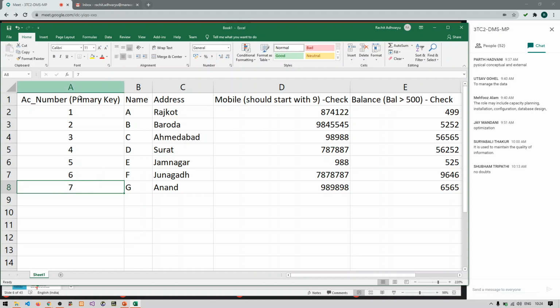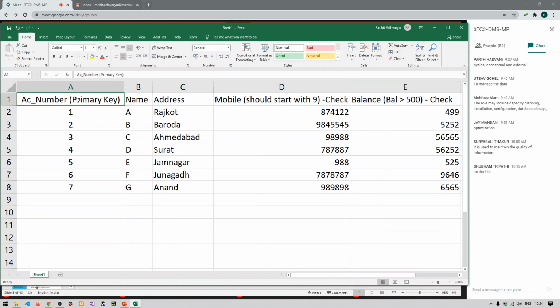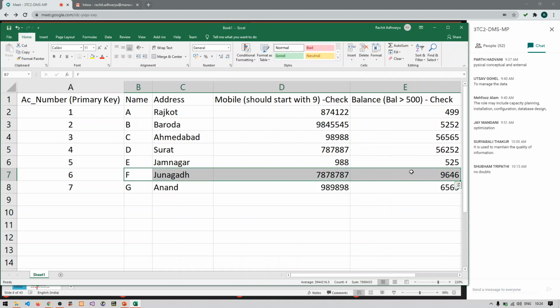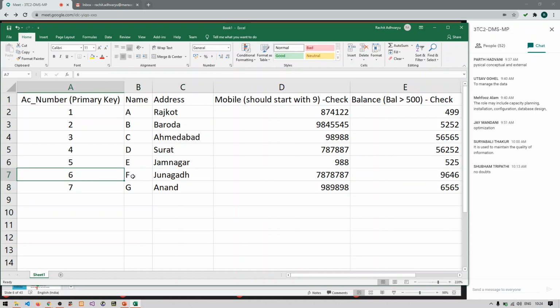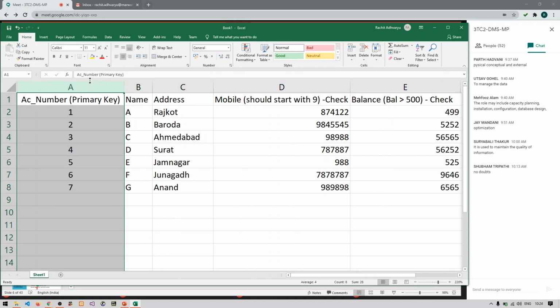So ultimately we can say that primary key determines all these columns. Wherever you implied a primary key, that column determines or identifies the rest of the columns of the table. So if I have the account number 6, which is a primary key, I can find out all the details of the account. So this is what the primary key means. It identifies the rest of the columns of the particular table.